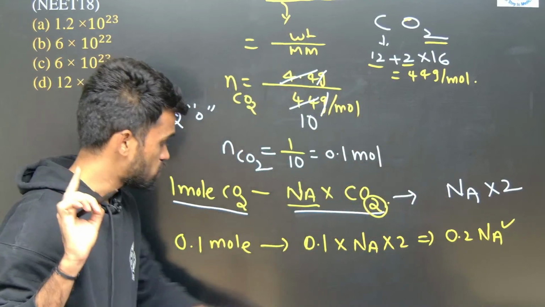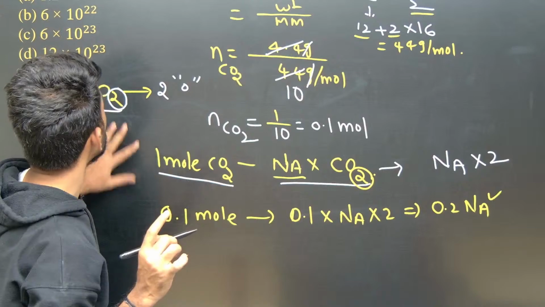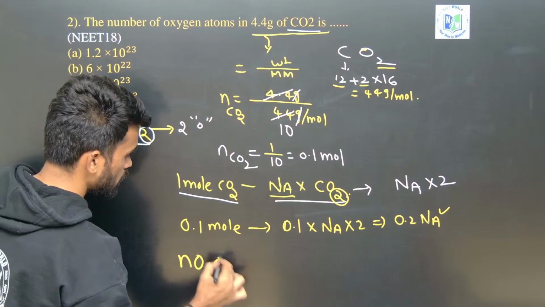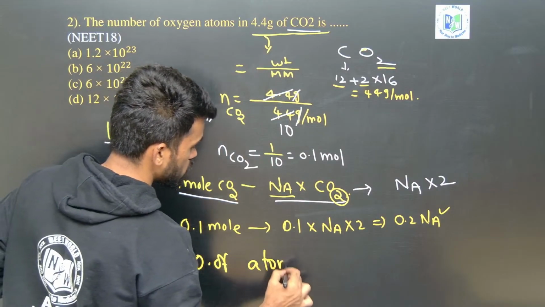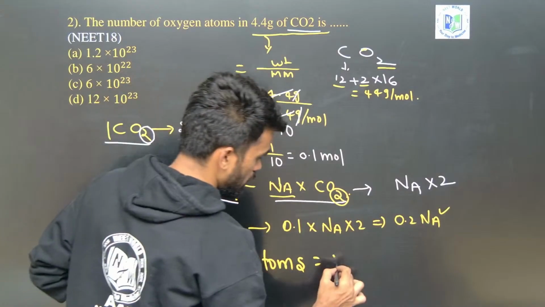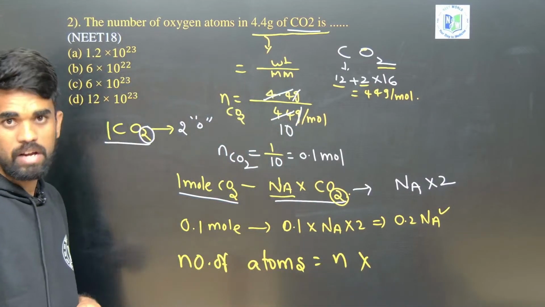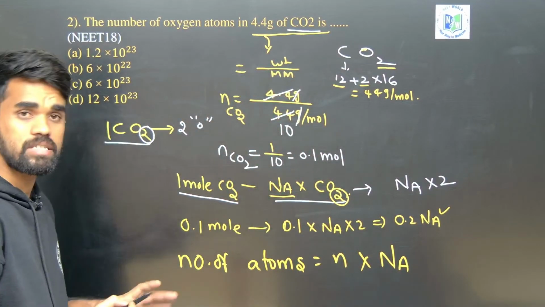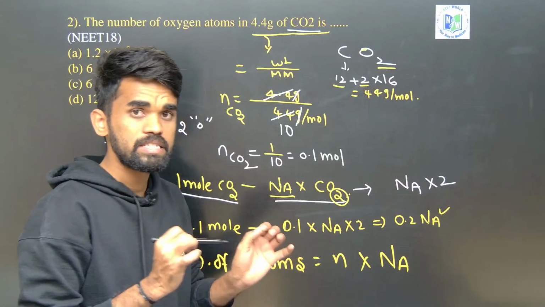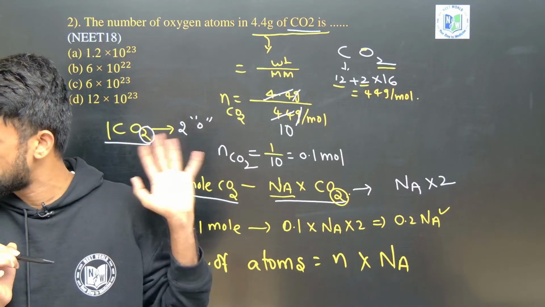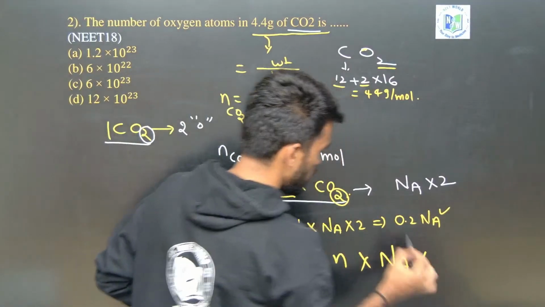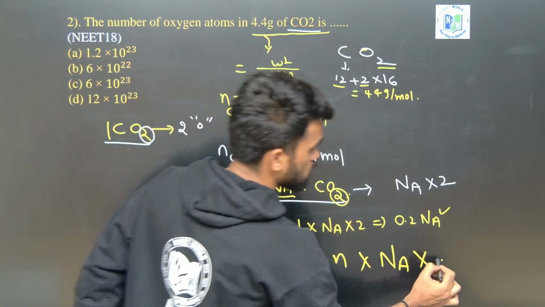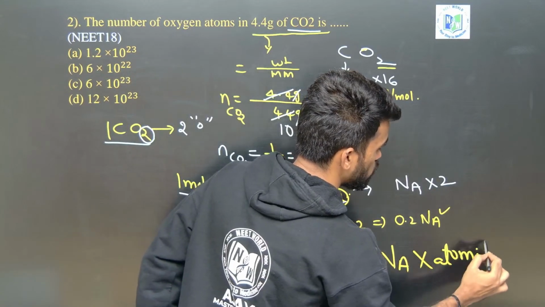Hope it is clear. So what is the generalized formula here we can make? So number of atoms, if someone asks you, how can we do that? Number of atoms is equals to number of moles, small n, into its Avogadro number. Avogadro number we know now, that is a constant value. It will be always same. It is 6.022 into 10 power 23. Fix that. Into number of moles into Avogadro number into its atomicity. Atomicity means what? Number of atoms of particular species.